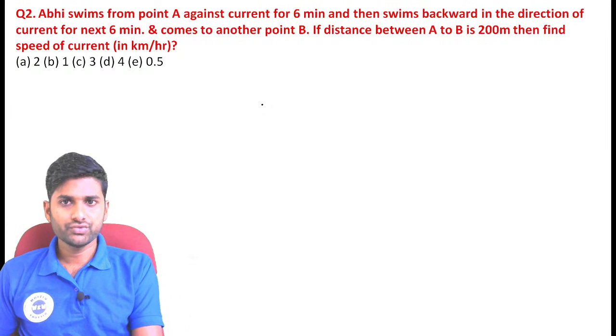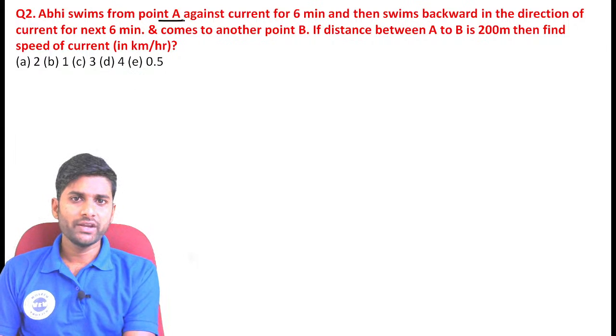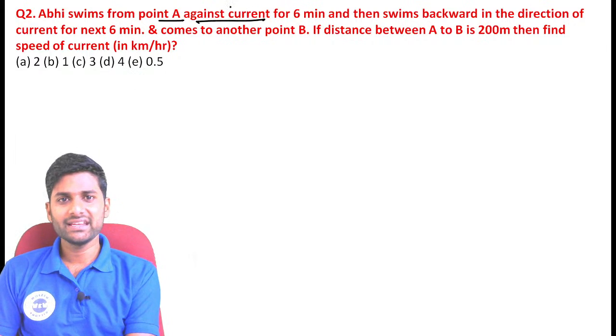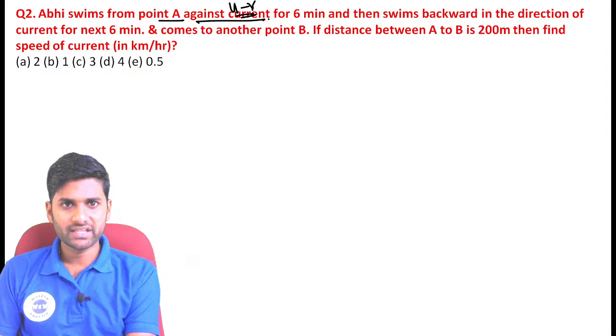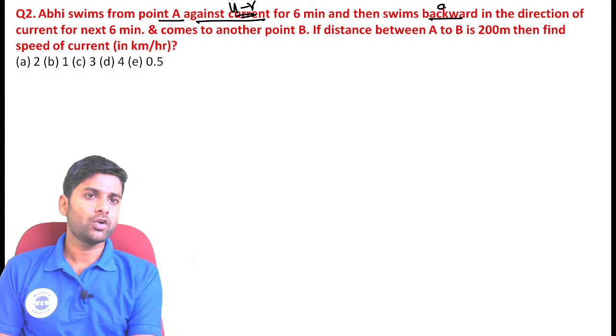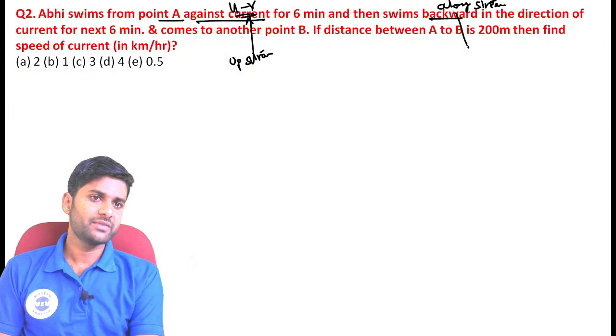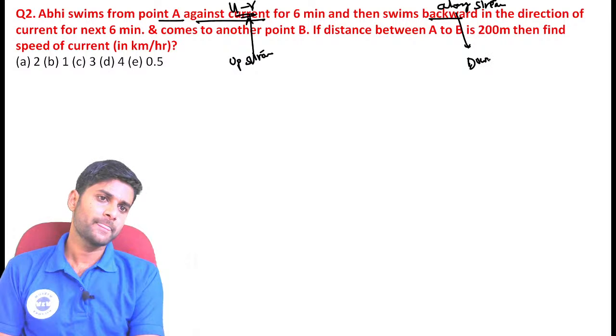Just read question number 2. Abhi swims from a point A against the current, which means the speed is U minus V, for 6 minutes. Then he swims backward, meaning along the stream. Remember guys, against the stream is represented as upstream, and along the stream is defined as downstream.